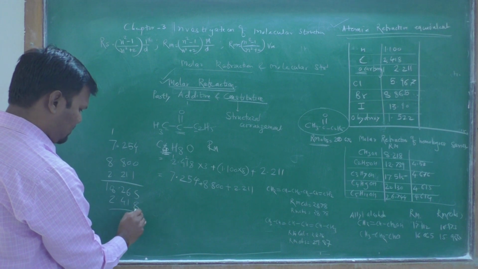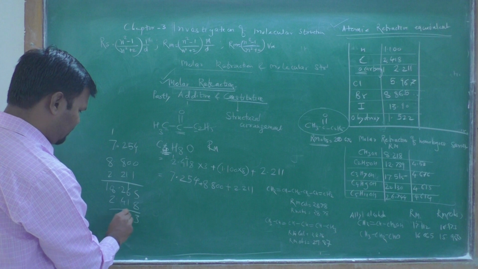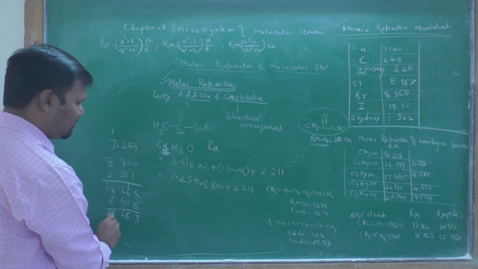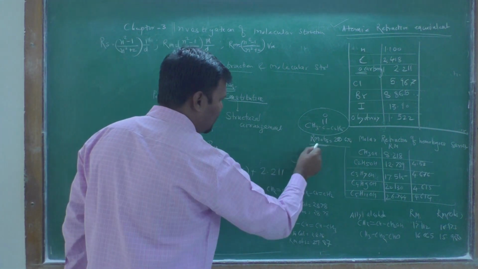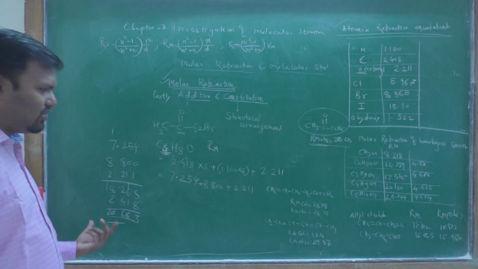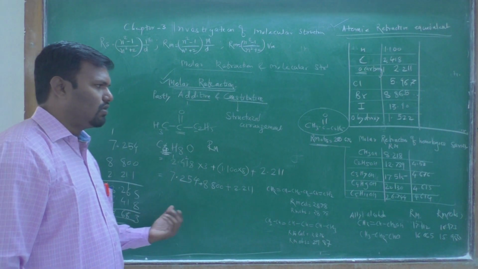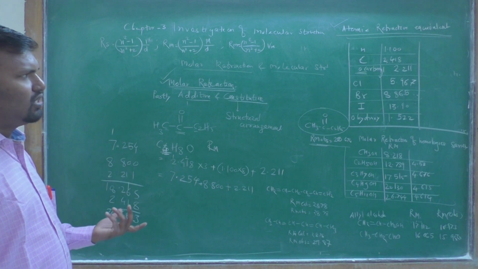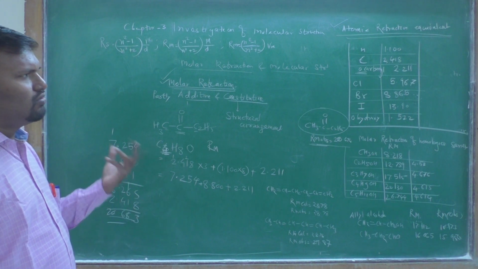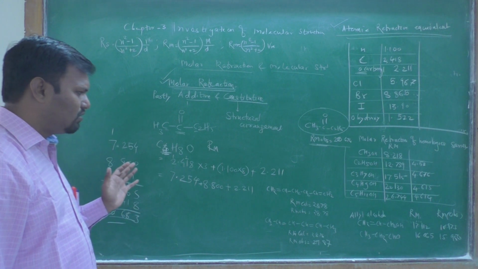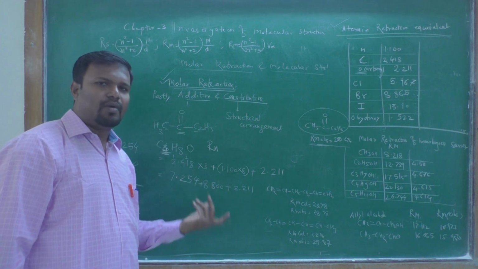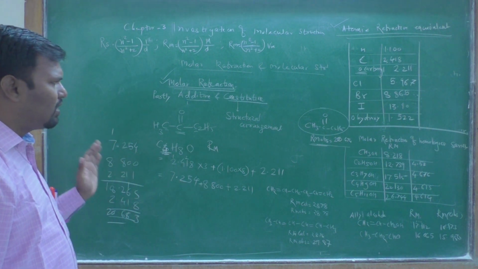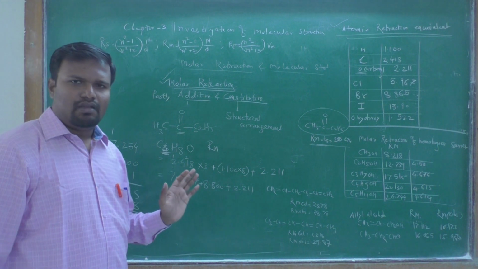Then you find that it is 20.386, and this matches with the observed value. Therefore, by addition of the atomic refractive equivalents we can find out the theoretical, or calculated, value of Rm.